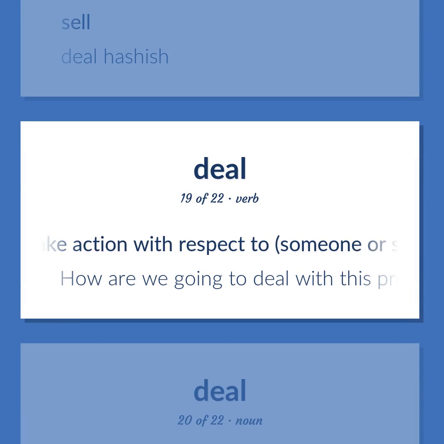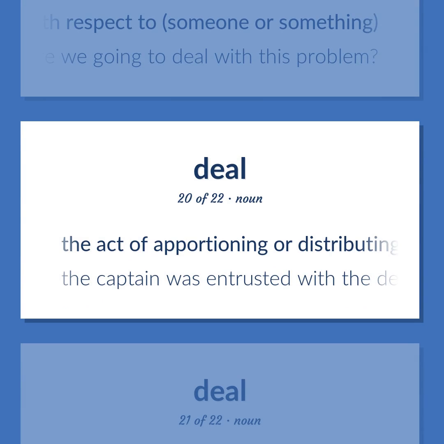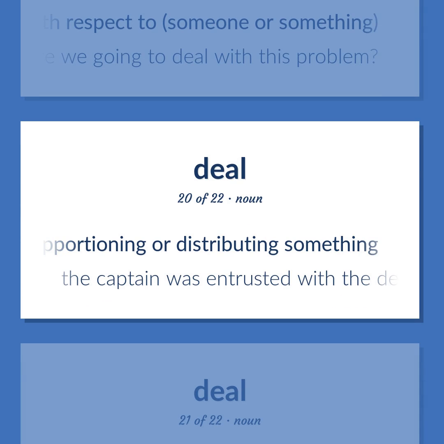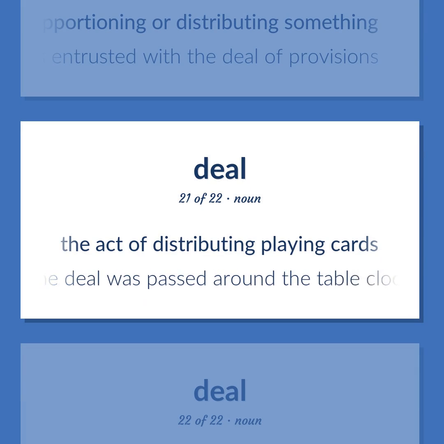Take action with respect to someone or something. How are we going to deal with this problem? The act of apportioning or distributing something. The captain was entrusted with the deal of provisions. The act of distributing playing cards. The deal was passed around the table clockwise.